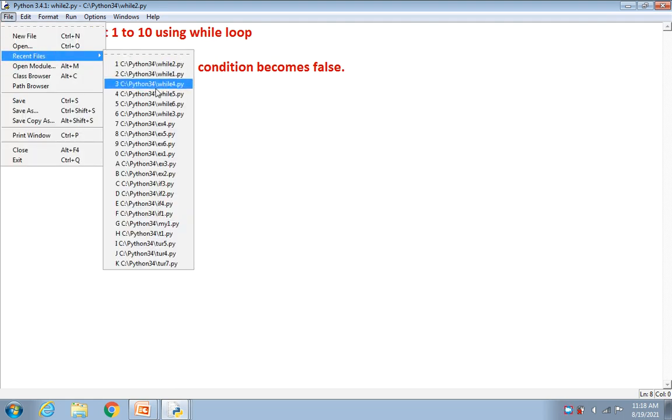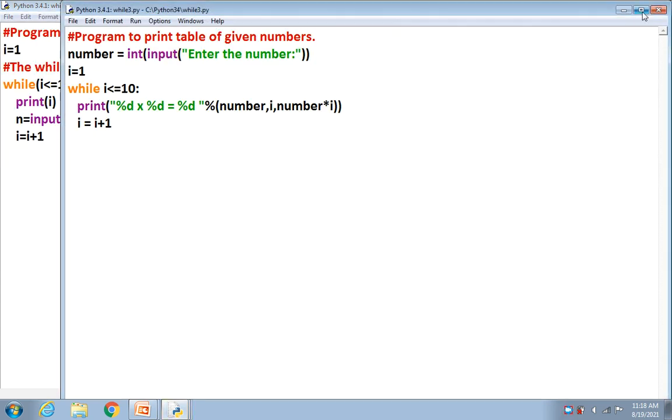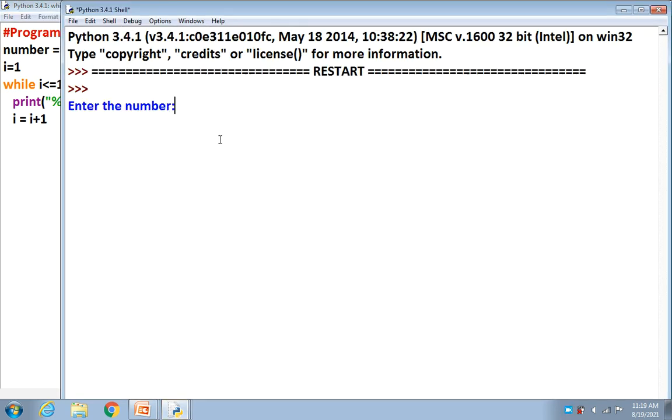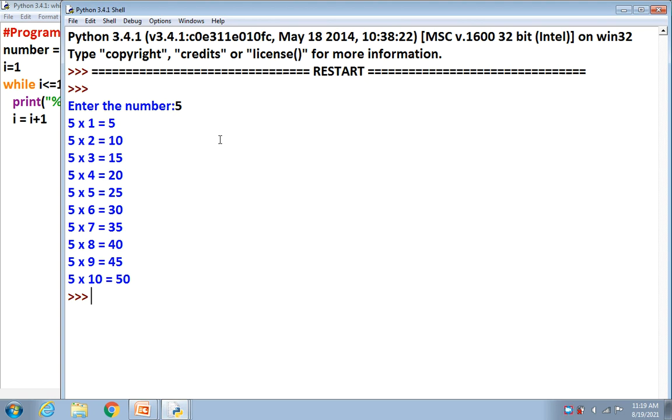So let's see the next program, which is the table of a number. So I have inputted a number. Then i is equal to 1, less than or equal to 10. Let's see the result over here. It's asking me for the number. Suppose I have given number 5. It's printing 5 into 1 is equal to 5.